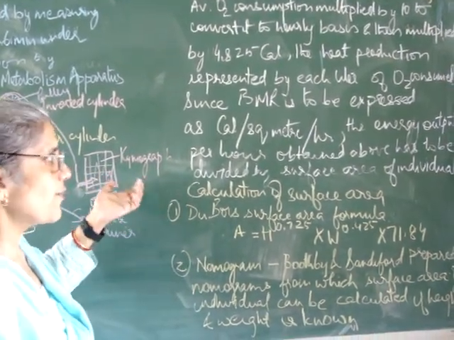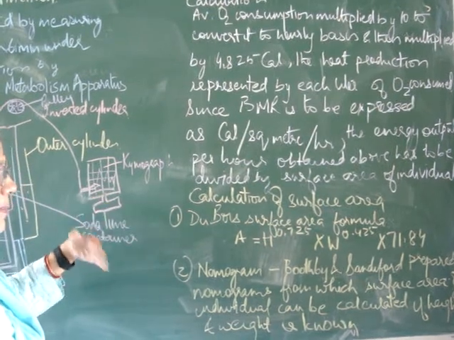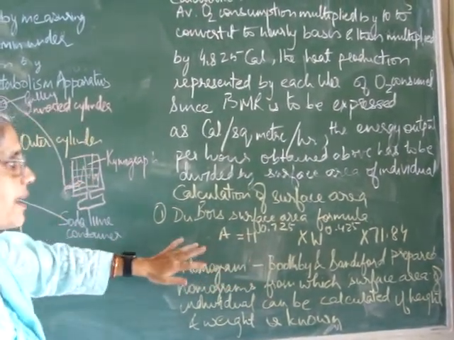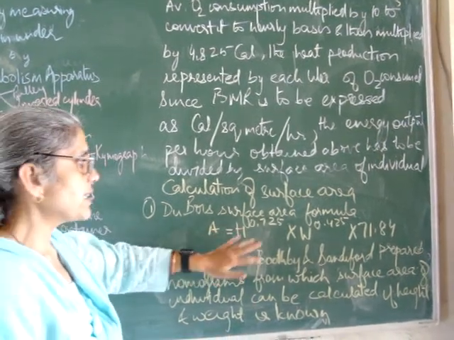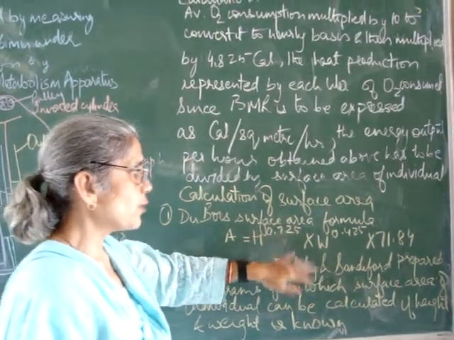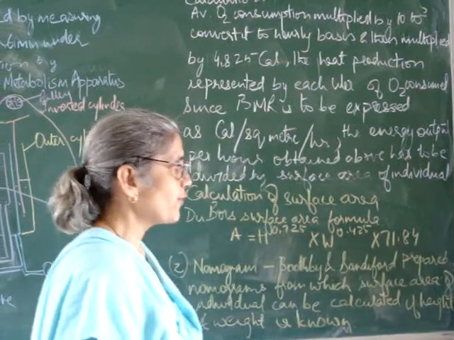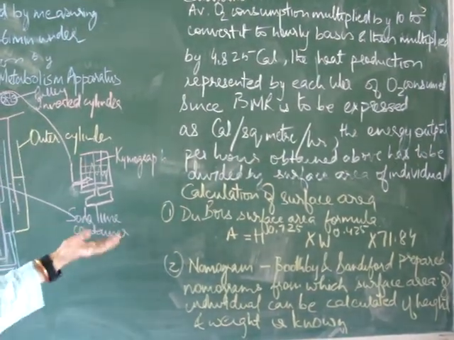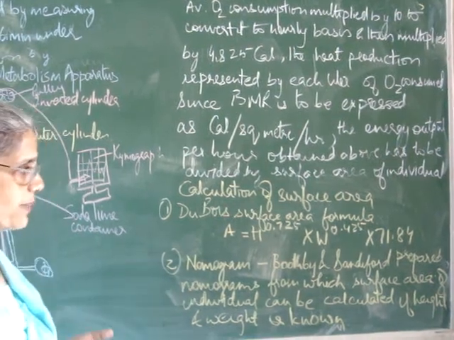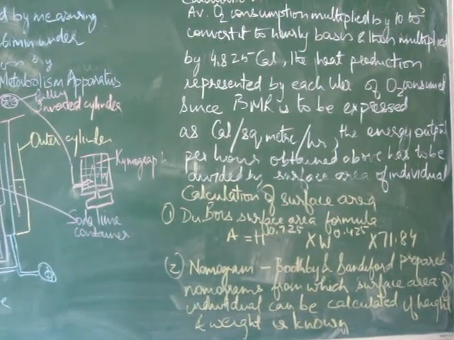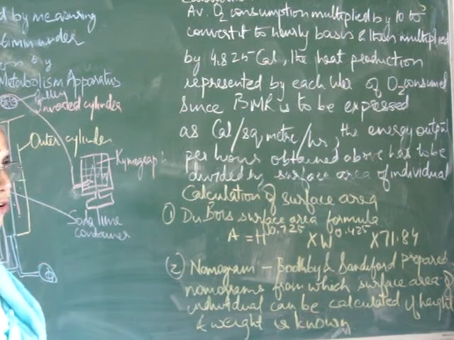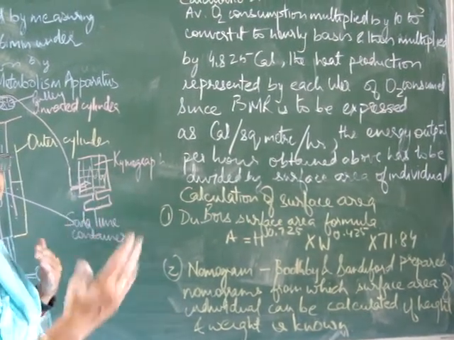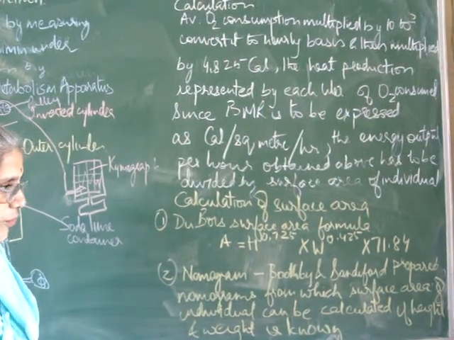For this, we calculate the surface area of a person using this formula. It is the Du Bois surface area formula. Surface area is equal to height to the power 0.725 into weight to the power 0.425 into 71.84. Another method is nomogram, which was made by Boothby and Sandiford. They prepared charts in which surface area of an individual can be read directly from the chart if the height and weight of person is known.